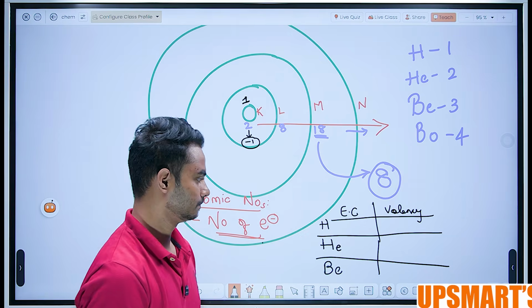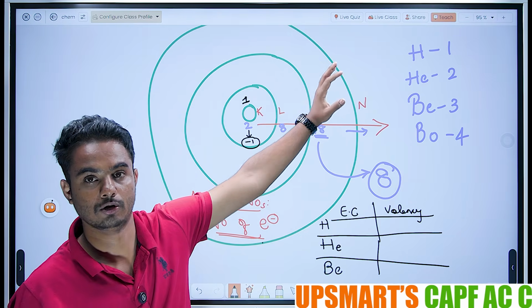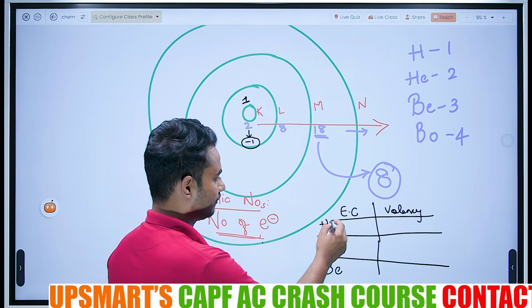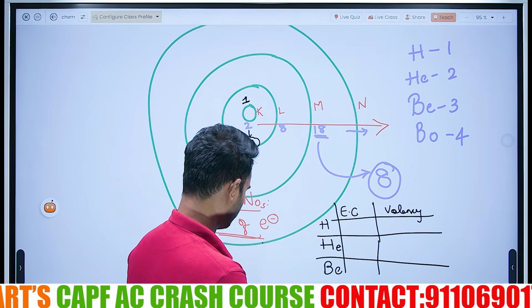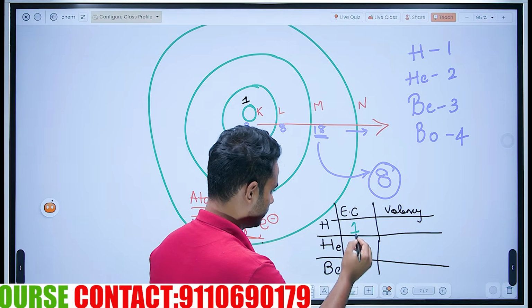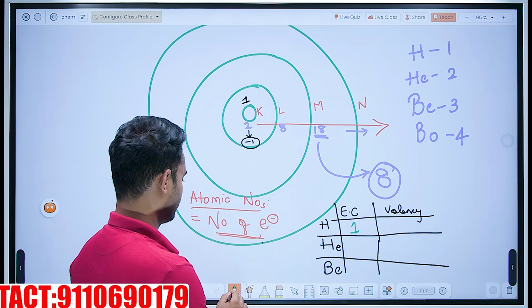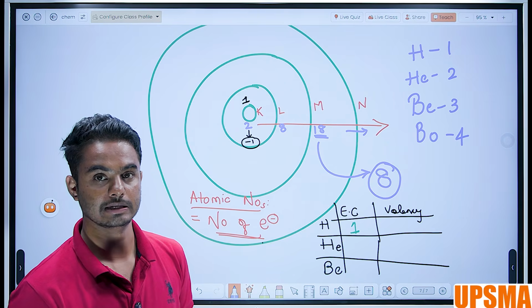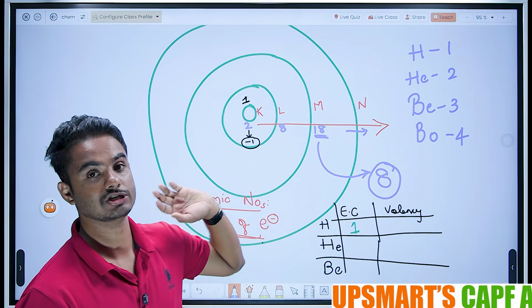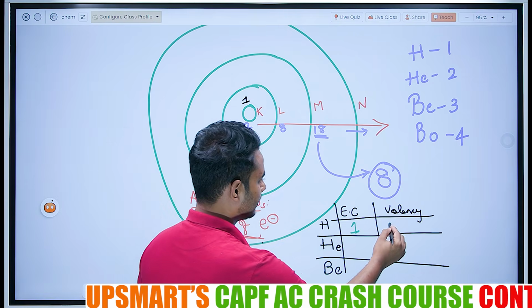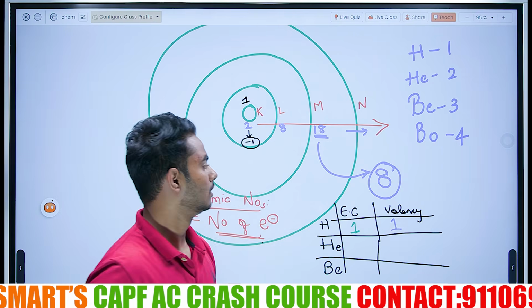We'll understand this now. One electron is there with hydrogen. It has to be kept in the K shell. So the electronic configuration of hydrogen will be 1 only. But valency: how many are empty in the K shell now? 1 is empty, so that will be the valency. 1 valency. Now the helium.